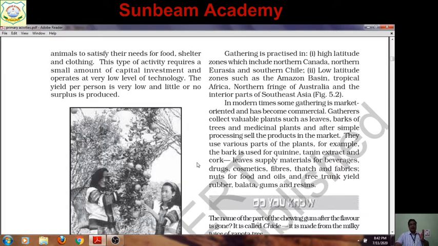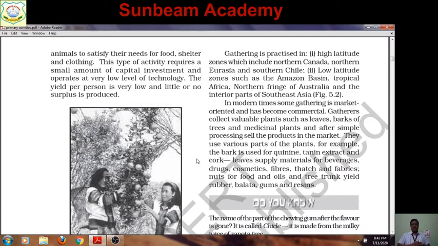There, soft trees are found having soft wood. Cork is made by this. Leaves supply material for beverages. Here, the word beverages you can see. Not only for making medicines, many leaves are there. They are utilized by the local community, in advanced societies even, for making beverages. Beverages means peya padarth like tea, coffee, drugs, cosmetics. Many herbal products are there in the market nowadays. These are made not only by growing them in agricultural fields. Many of these are the product of the things collected from the forest areas.